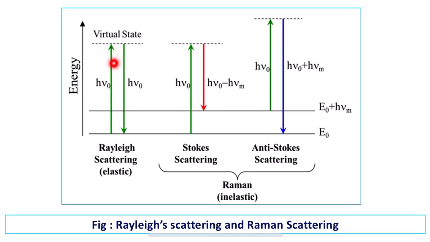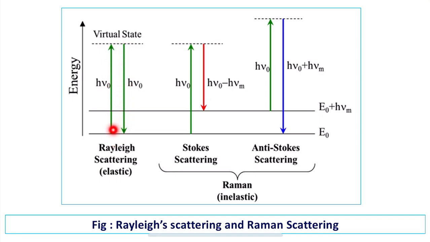To be excited to the virtual state, it should have a certain amount of energy, whereas it will not stay in that virtual state for a long time. It has to return back to the ground state. So here, according to Rayleigh scattering, the molecule absorbs energy and gets excited to a higher energy state from the ground state, and while returning to the same ground state, the scattered photons will have the same frequency and energy as that of the incident photon.